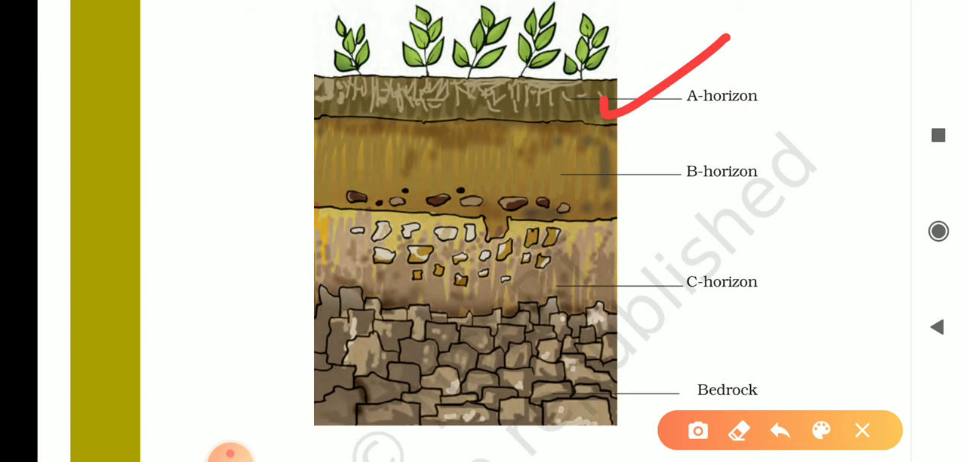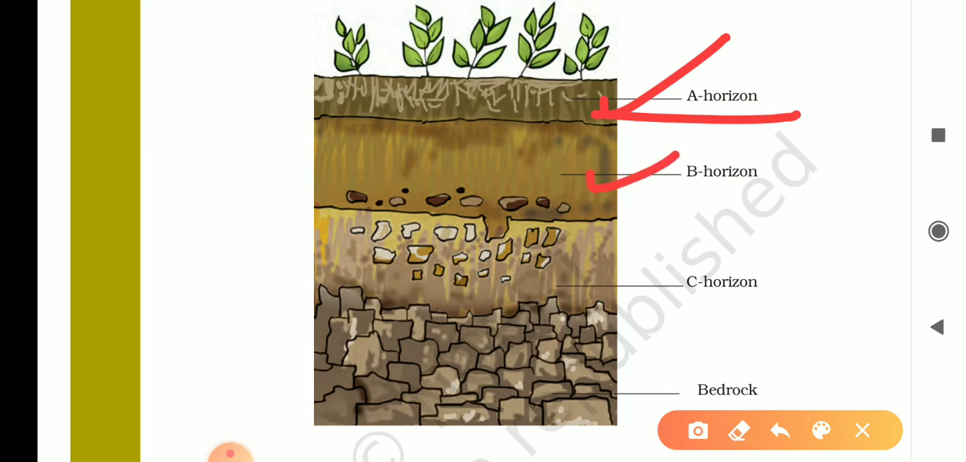Number 1, A horizon. It is the topmost layer and is known as the topsoil. This layer is rich in humus and is dark, soft and porous. Plant roots are seen in this layer. This layer provides nutrients for the plants to grow and is also home to many animals.